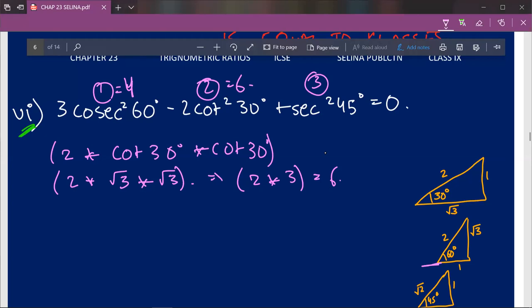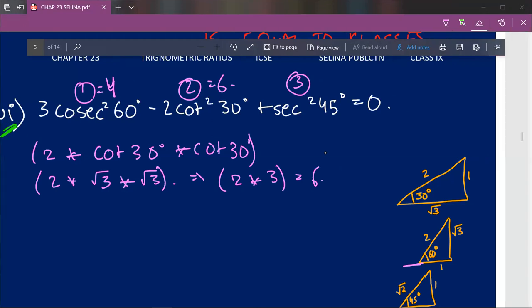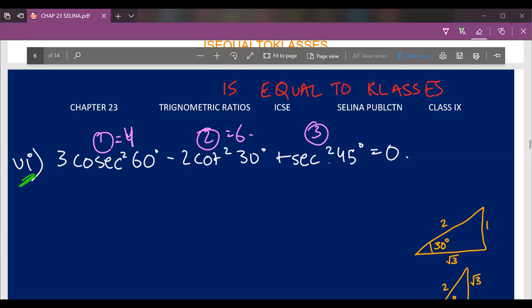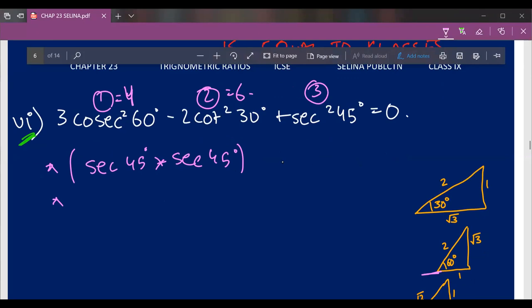Therefore we'll move on to our third question. I'll just rub this part, please note it down. Our third part states: find secant square 45 degree. So secant square 45 degree can be written as secant 45 degree into secant 45 degree. Now the reciprocal of cos theta will be equal to secant theta. Cos theta is base upon hypotenuse, so hypotenuse upon base will be equal to secant theta.